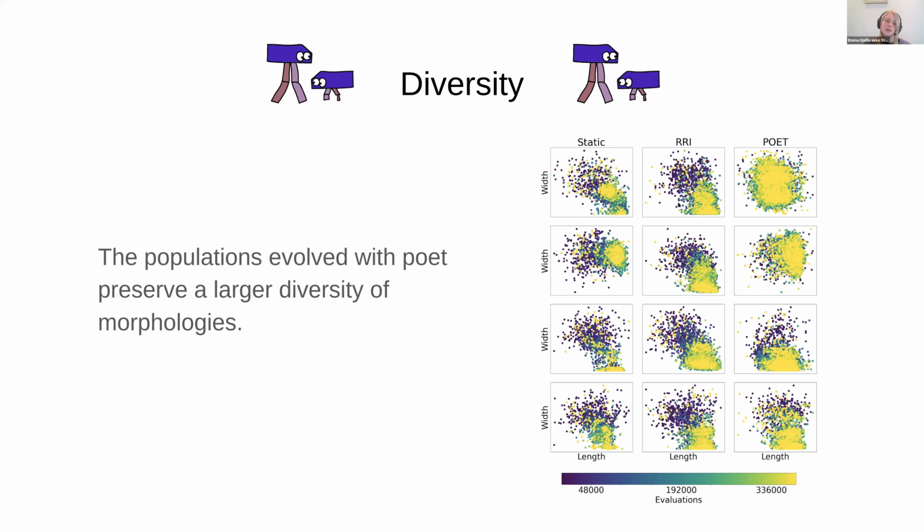This indicates to us that poet may be exploring a larger diversity of morphologies for a longer period of time, and that the convergence of morphologies in poet is perhaps a bit slower than the convergence of the morphologies for RRI and static.